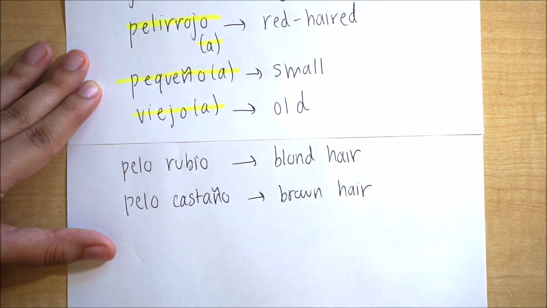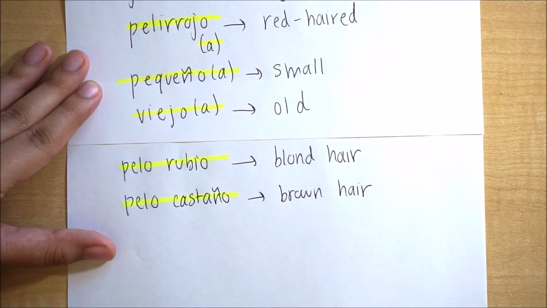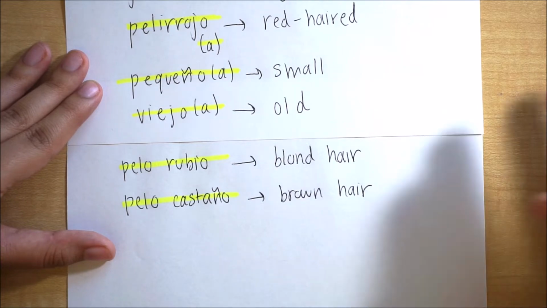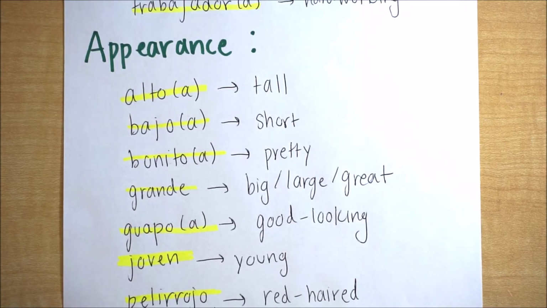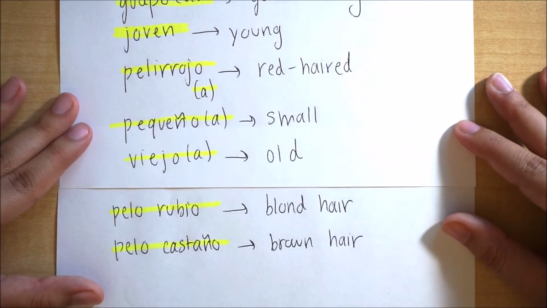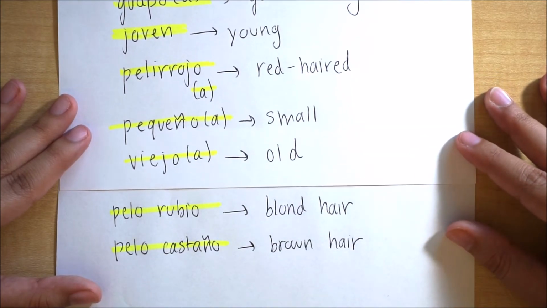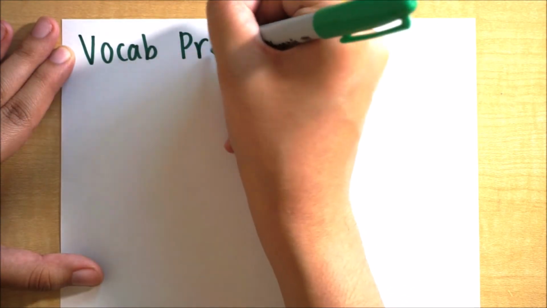Then we have pelo rubio and pelo castaño. And this means blonde hair or brown hair, right? And usually we use it with tener, which means to have. And that's how we would describe somebody who has blonde hair or has brown hair. I'll have a video related to tener soon, so make sure you subscribe and stay updated for that video.